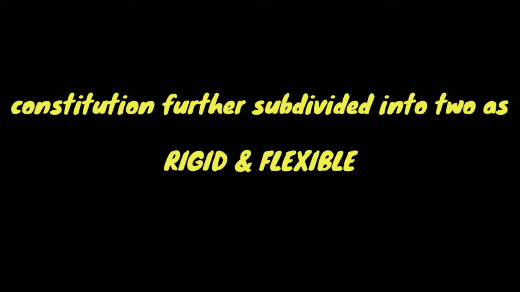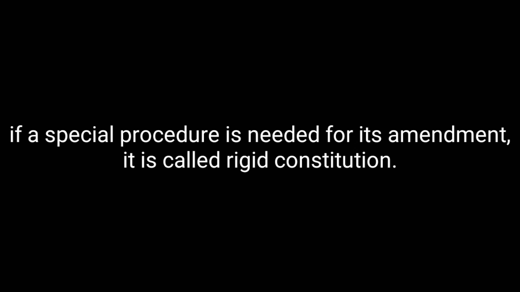Constitution can be further subdivided into two as rigid and flexible. This subdivision is based on the nature of the procedure to be followed for the amendment of the Constitution. Rigid constitution. A rigid constitution is one which cannot be amended in the manner in which ordinary laws are passed, amended or repealed. If a special procedure is needed for its amendment, it is called rigid constitution. Examples for rigid constitution are USA, Canada, Switzerland, Japan, and Australia.